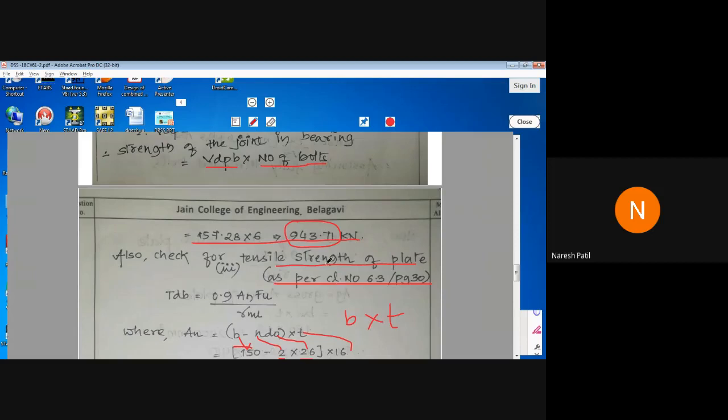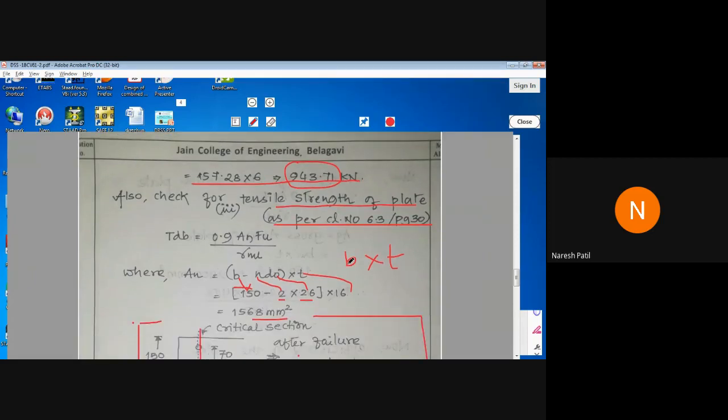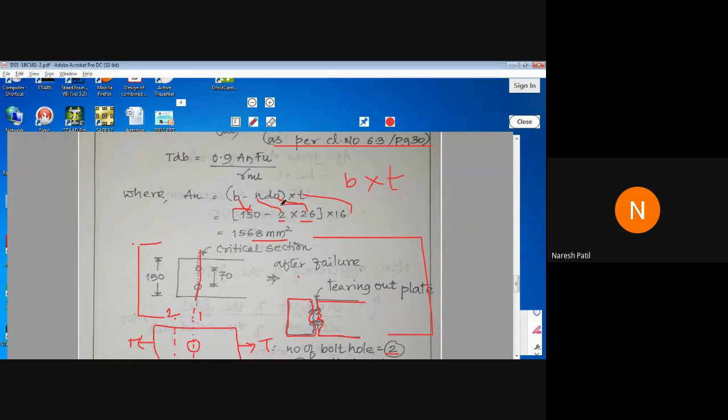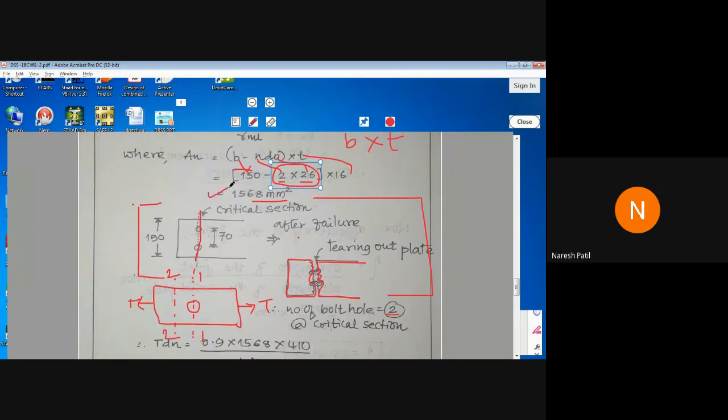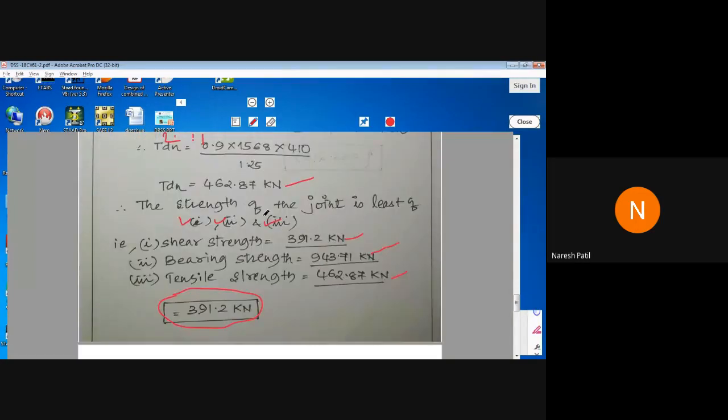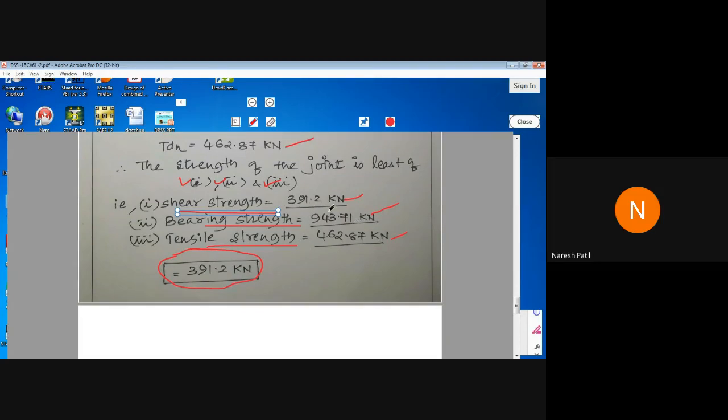Then you have to find out the tensile strength of the plate also. As I told you, it is 0.9 An fu. An is the net area of the plate, so for that you have to deduct the number of bolt holes. By deducting, we get the net area. Substitute in the formula and calculate the TDN. So we got 3 strengths here: shear strength of the joint, bearing strength of the joint, and the tensile strength of the plate. Out of these 3, whichever is minimum, that you have to consider as the strength of the joint.